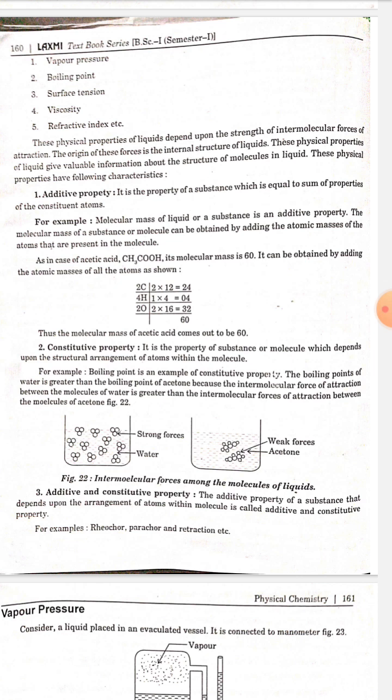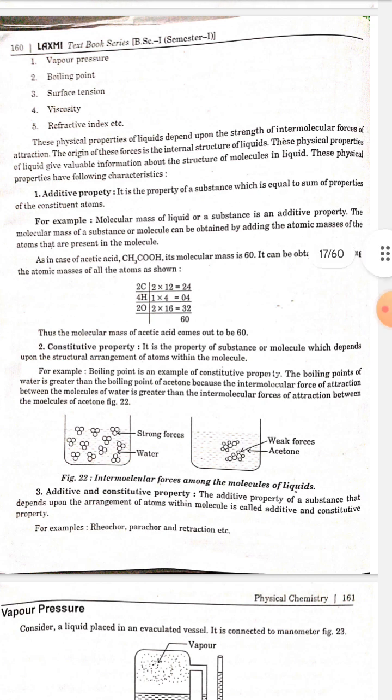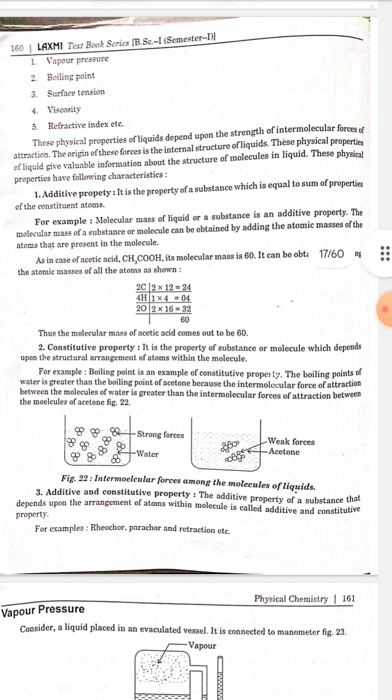Number 1. Additive property. It is the property of a substance which is equal to the sum of the properties of constituent atoms. For example, molecular mass of a liquid or a substance is an additive property. The molecular mass of a substance or molecule can be obtained by adding the atomic masses of the atoms that are present in the molecule.